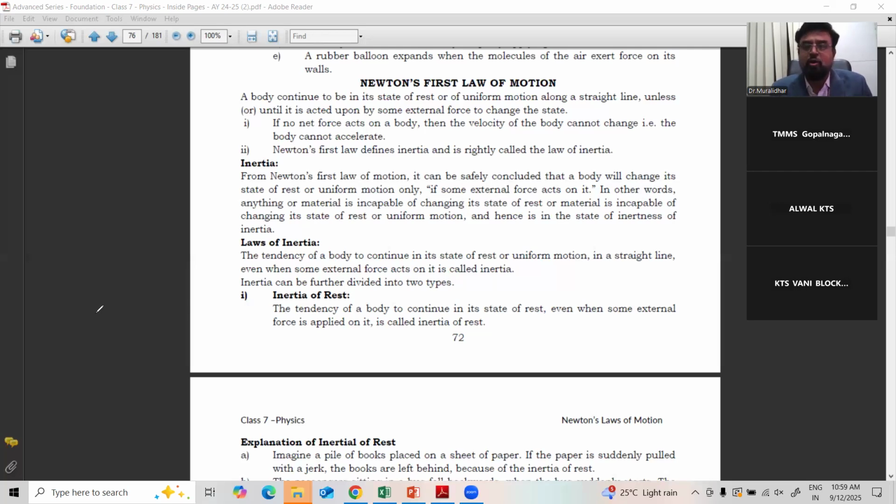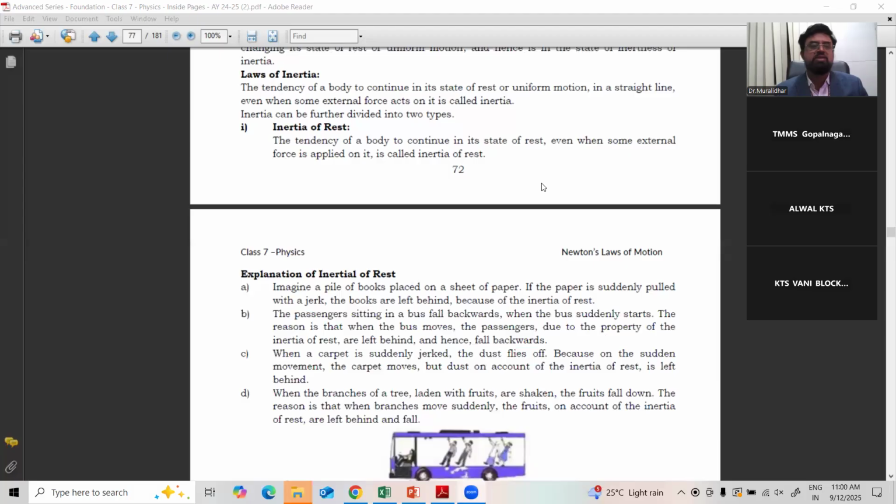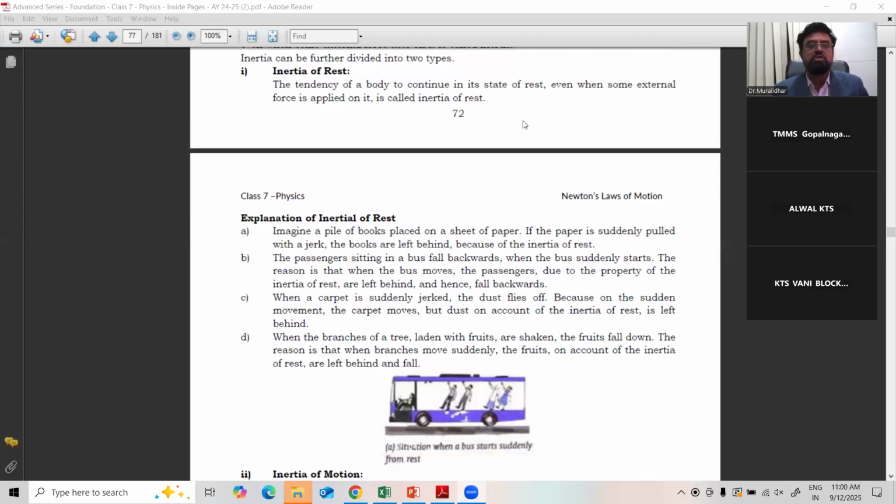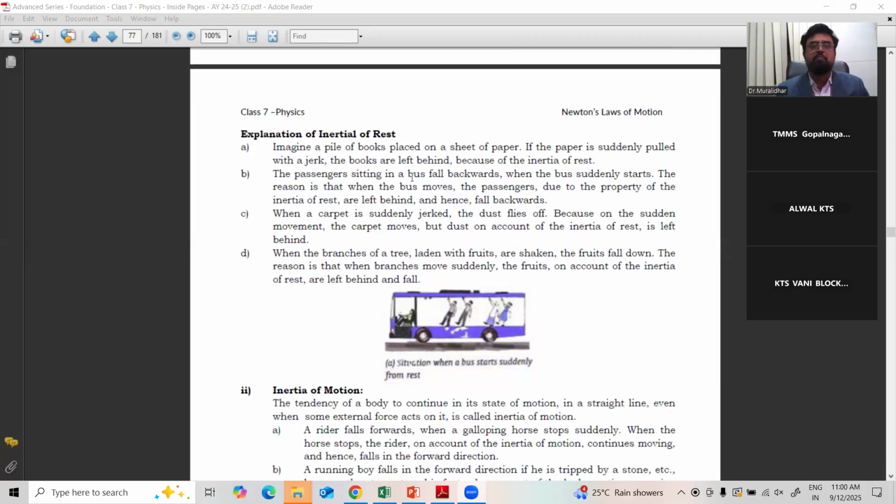So, not only our body, any body has a tendency. It cannot change its state of rest or motion in a straight line until and unless an external force is applied. And that tendency of the body is called inertia. Hence, Newton's first law of motion is also called the law of inertia.